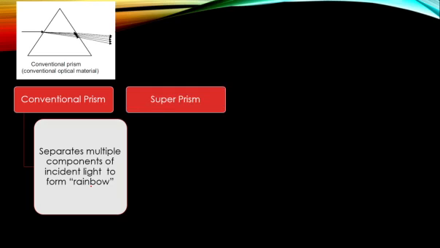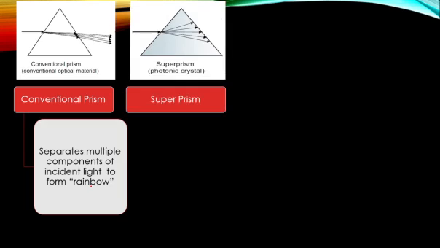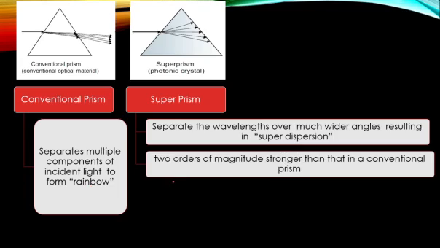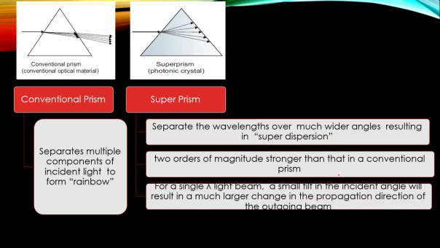But in the case of a super prism, it is not only getting split, but the splitting will happen over a wider angle, resulting in super dispersion. It is actually 2 times stronger than what is obtained in a conventional prism. And for a monochromatic light beam, that is a single wavelength beam, a small variation in incident angle can give a much larger bending effect.